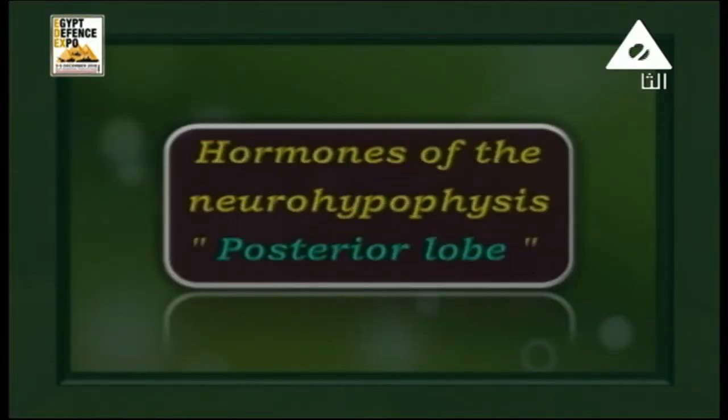What about the hormones of the neurohypophysis, or the other lobe of the master gland, the pituitary gland? Well, we have a group of hormones here in our lesson.